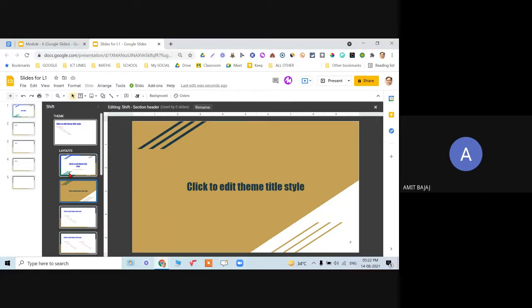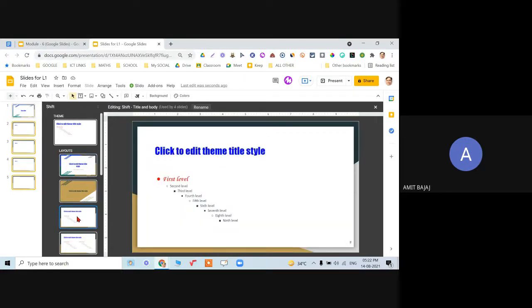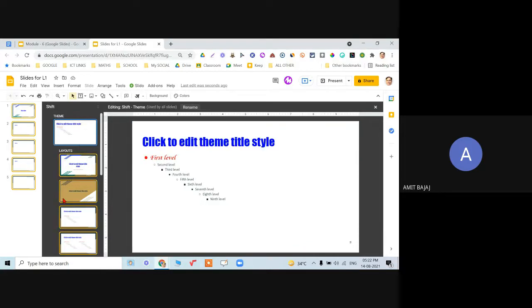I can upload those over here as an image, and for every image I have some different font size, different layout styles available. That can also be done using this layout, but for this class that is actually not required. So you just be aware of the theme and how to change for the theme.